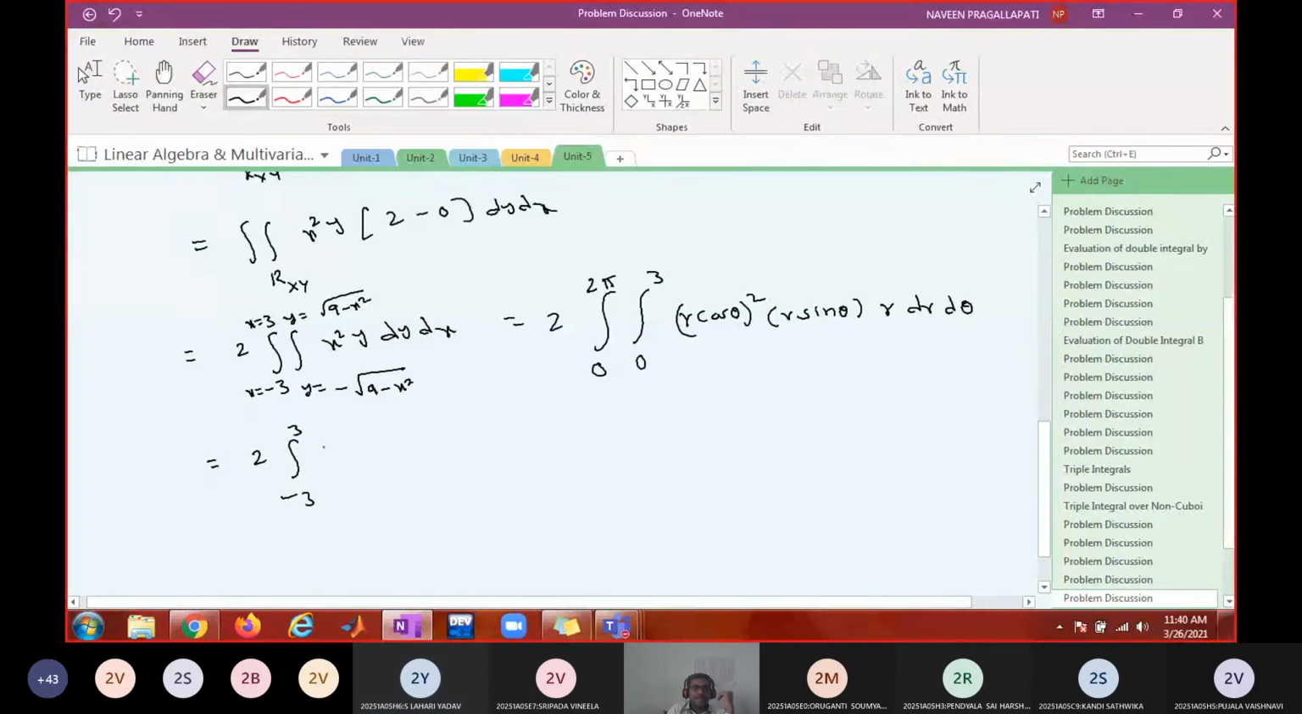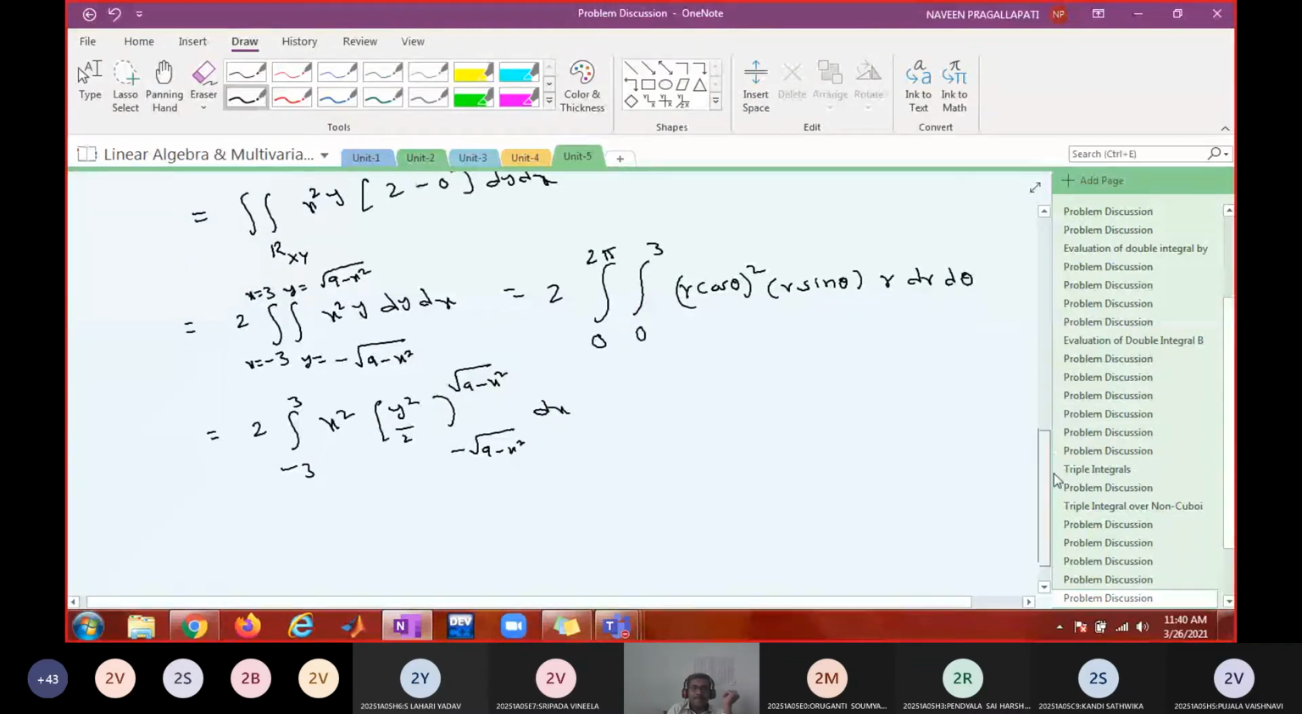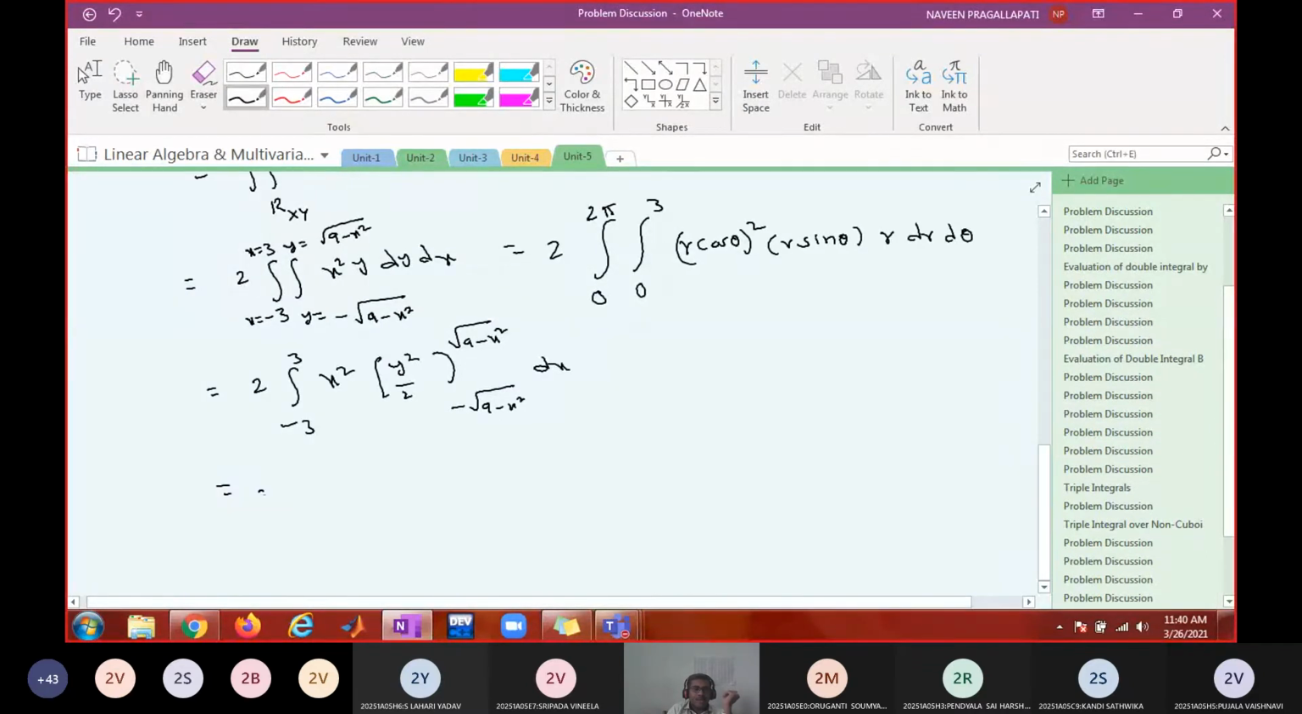Minus 3 to 3 x square into 0. Or you can see y square by 2 from minus root of 9 minus x square to plus root of 9 minus x square dx means you will get 0 only. So 2 times minus 3 to 3 x square into 0 dx. Answer is 0. So even if you evaluate the integral in this manner, you will get 0 only.